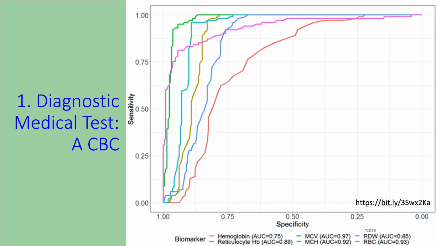For example, in the green, we have the mean cell volume with an area under the curve of 97%, so we can really believe that result. But if we try to deduce the hemoglobin, we're only going to have a 0.75 area under the curve, which means we're going to be less certain about the exact value of that hemoglobin.